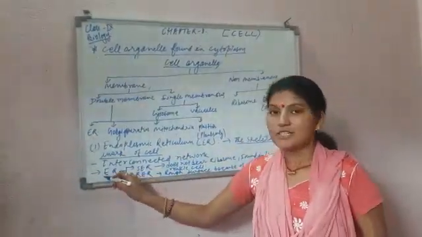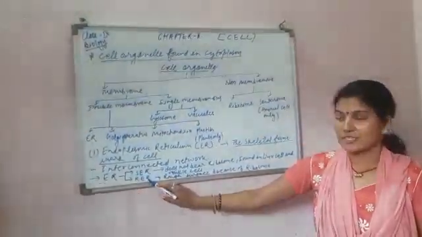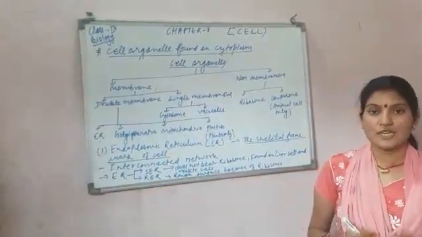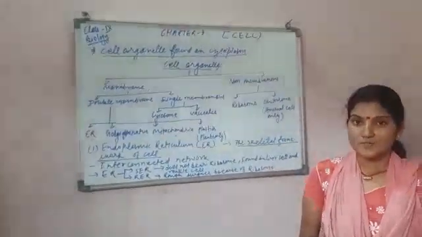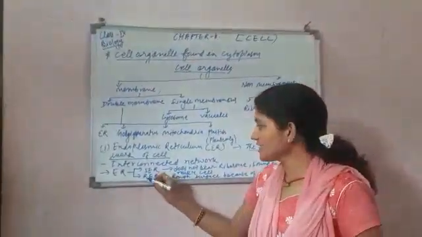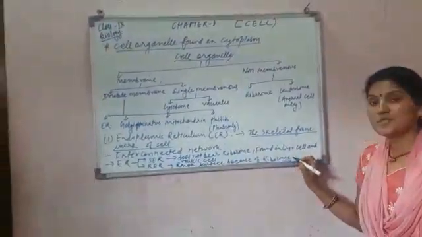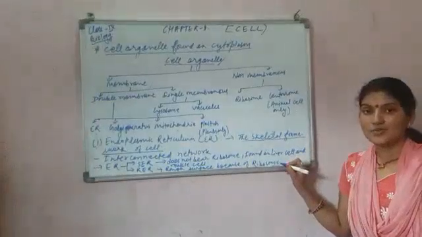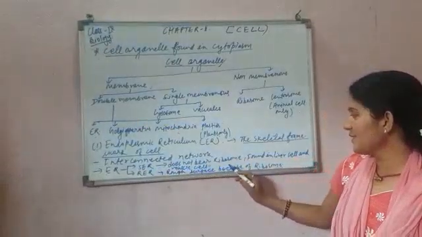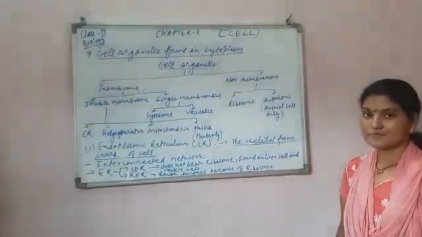The endoplasmic reticulum is of two types, smooth endoplasmic reticulum and rough endoplasmic reticulum. Smooth and rough because of their surface. If the ribosome is present on the surface of the endoplasmic reticulum, this gives the rough appearance of the surface. Hence, it is known as rough endoplasmic reticulum because of the presence of ribosome, and wherever the ribosome is present on the surface, it can take part in protein synthesis. And this SER does not bear ribosome and is found in liver cell and muscle cell.